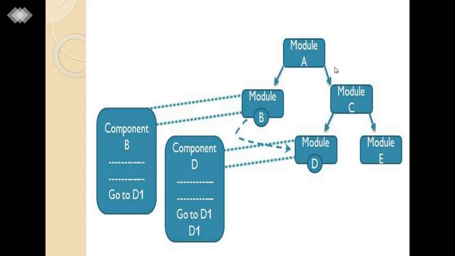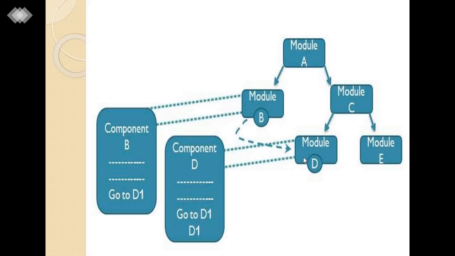Here you can understand A, B, C, D, E are the modules, where module A is related with module B and C is related with D and E modules. Here you can understand how module B interacts with D, and module D contains some components, and how these components are involved.